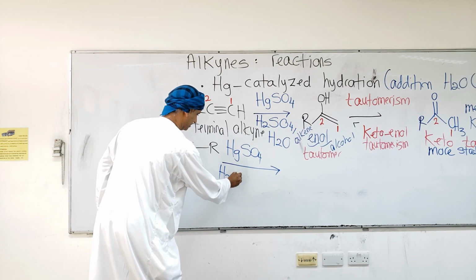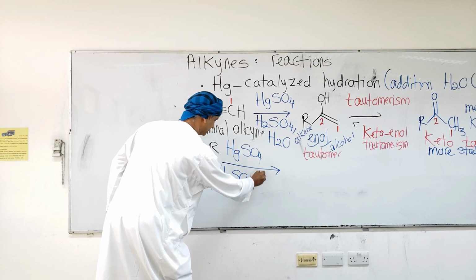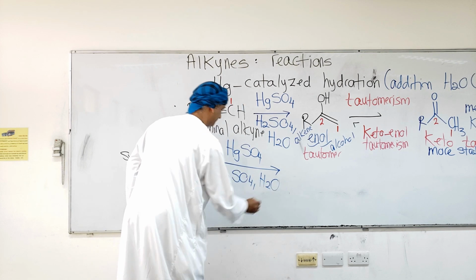So mercury(II) sulfate in the presence of sulfuric acid in water, aqueous sulfuric acid.